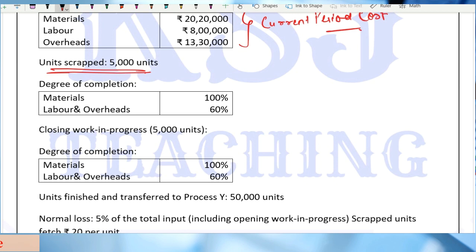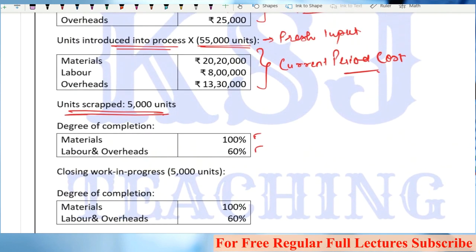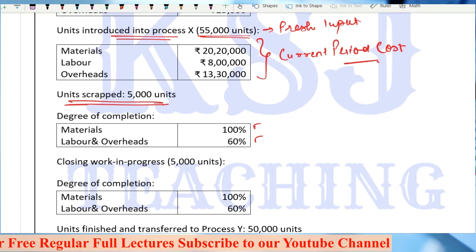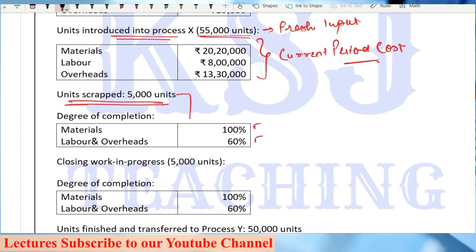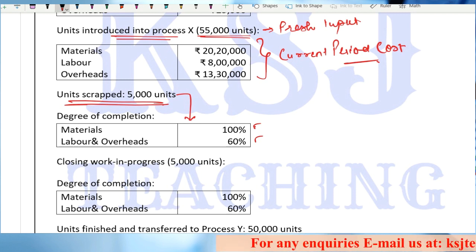Now the degree of completion is 100% and 60%. This degree of completion is for units scrapped. Are you getting the point? Are you remembering all those things which I have already told you? That if the degree of completion of the units scrapped is given, then it is to be taken accordingly.